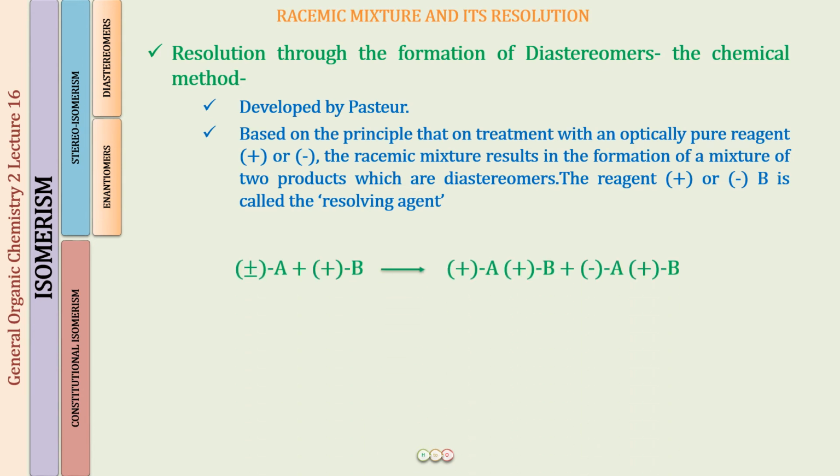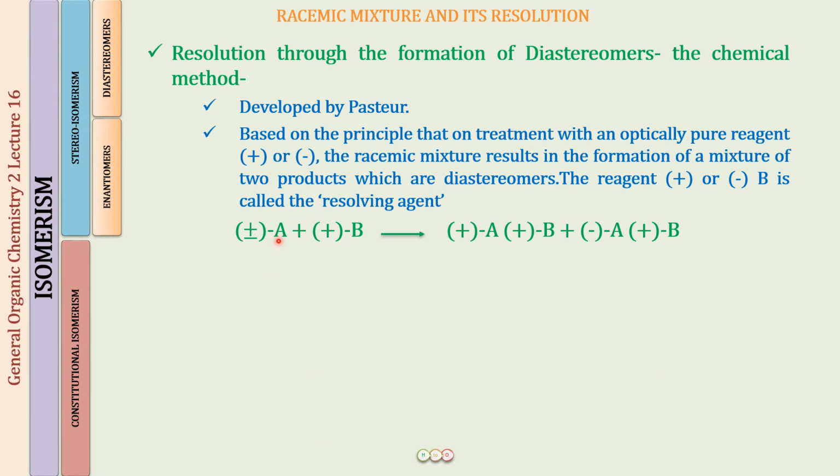So what we are going to do is take a racemic mixture. Supposedly it is A plus minus. In this, we are going to add an optically pure reagent. It can be a plus or a minus. For example, here I am taking a plus B reagent. I'm going to react this with this. What I will be getting is a mixture of two compounds, plus A plus B and minus A plus B, and these two are going to be diastereomers of each other. You will be able to understand this better when I give you an example. So just wait for a moment. It will be easy for me to explain with the example.